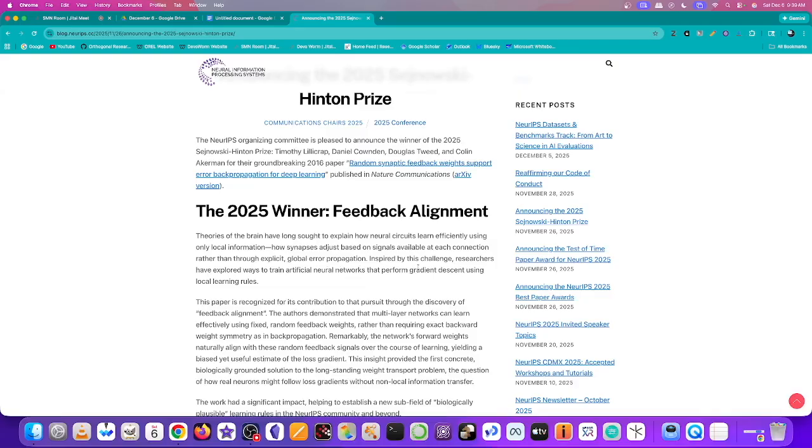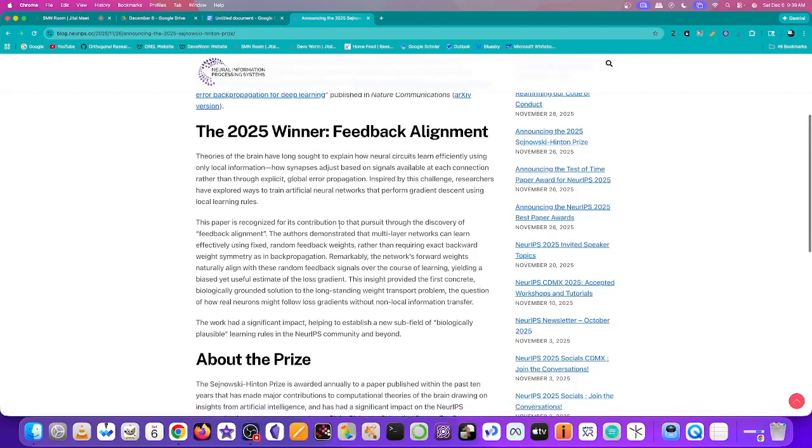Inspired by this challenge, researchers have explored ways to train artificial neural networks that perform gradient descent using local learning rules. This paper is recognized for its contribution to that pursuit through the discovery of feedback alignment. The authors demonstrated that multi-layer networks can learn effectively using fixed random feedback weights, rather than requiring exact backwards weight symmetry as in backpropagation. So you have these random feedback weights that come from the local interactions of the synapses.